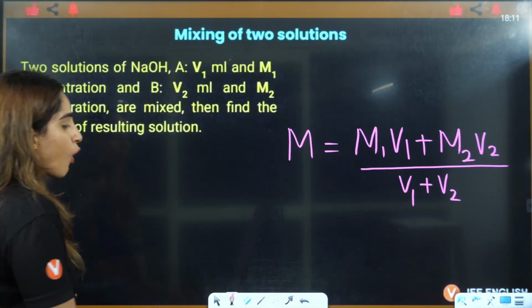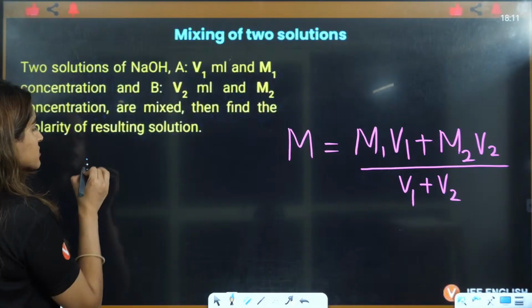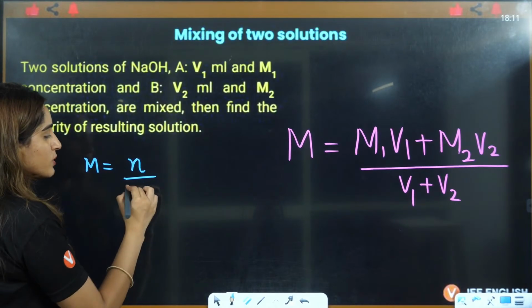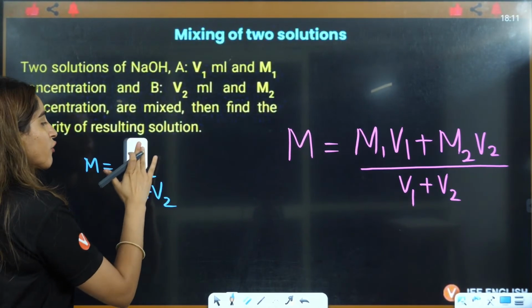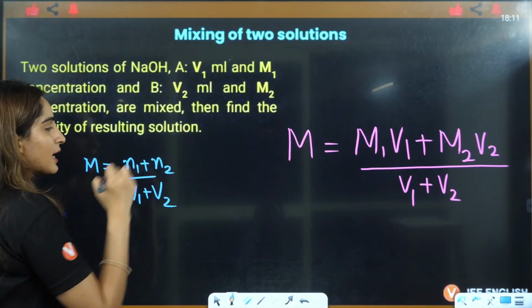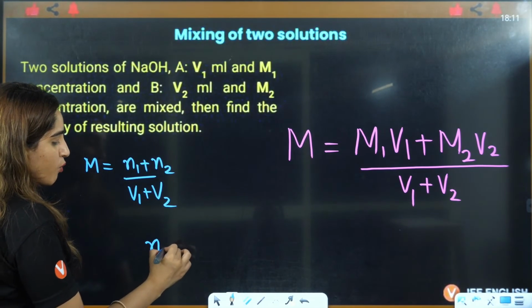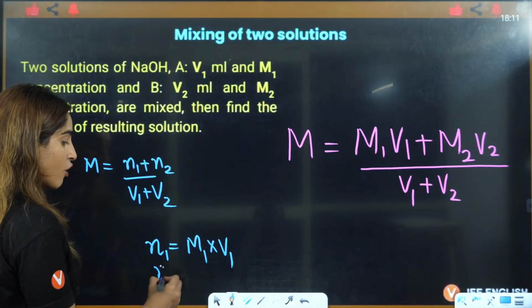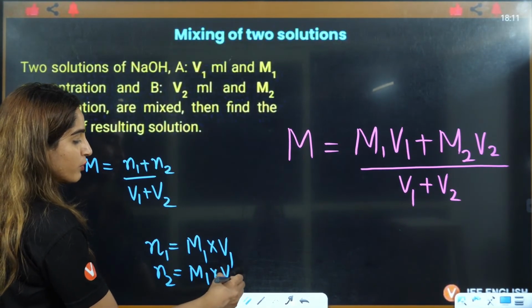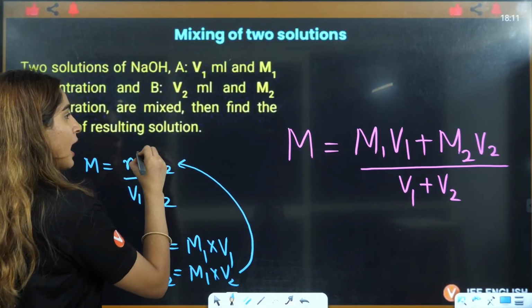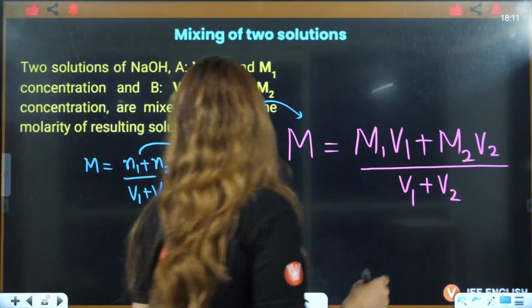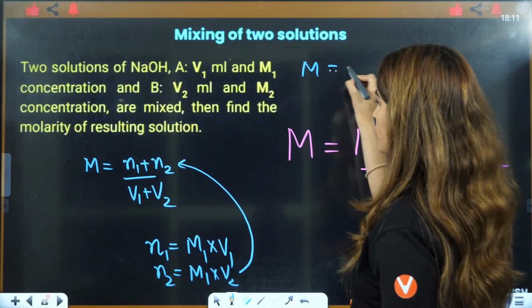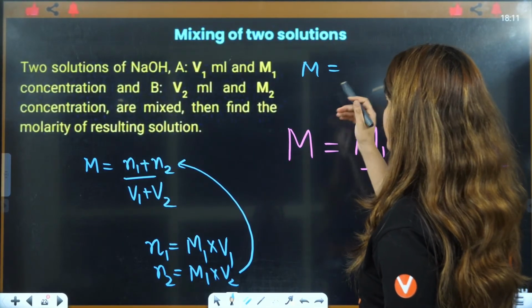If you want to know how we got this relation, the resulting molarity will be the resulting number of moles divided by the resulting volume. The resulting volume is V1 plus V2. The resulting number of moles is N1 plus N2. Now, N1, the number of moles, equals molarity into volume, and N2 also equals molarity into volume. You put it here, and you will get M1 V1, the same thing.